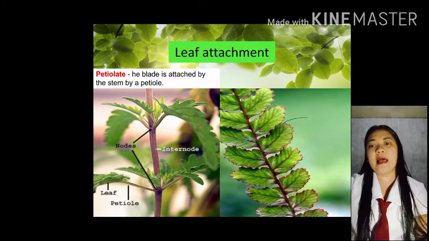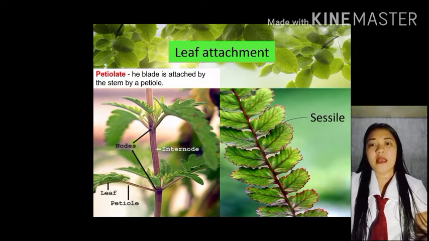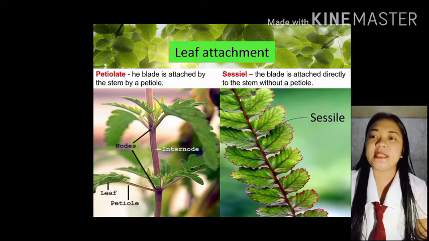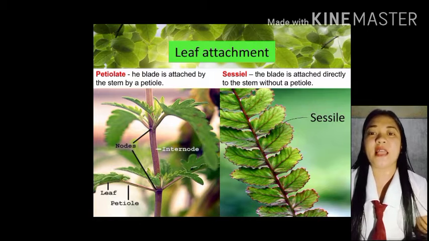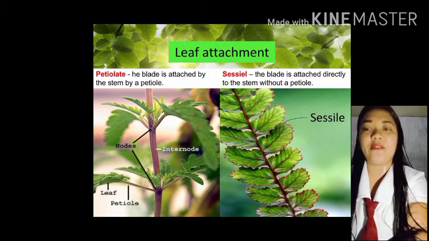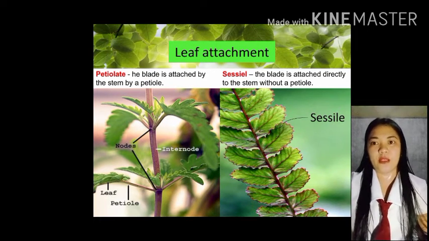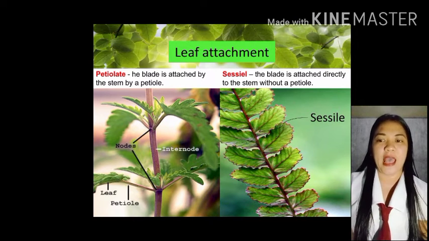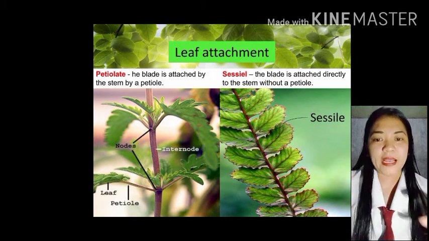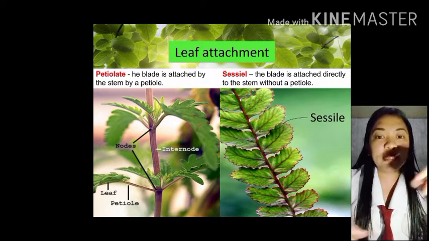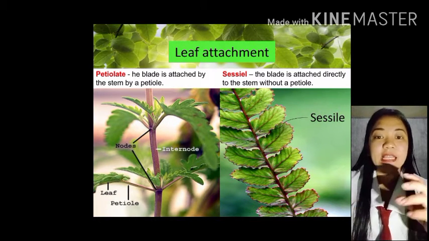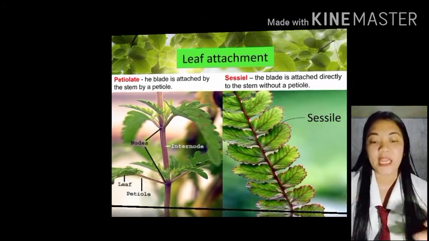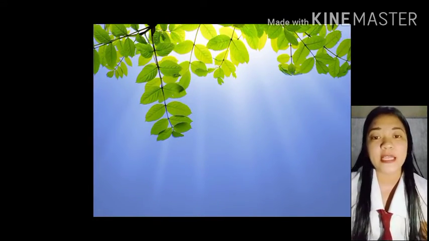Next po is the sessile. Sessile, the blade is attached directly to the stem without a petiole. Yan, makikita nyo nga po sa picture na yung pagkadahon niya is wala na siyang petiole. After the stem, dahon na agad. Nakadikit na talaga yung dahon dun sa stem. Wala nang nagdudugsong sa kanya. Ang tawag po sa kanya ay sessile.